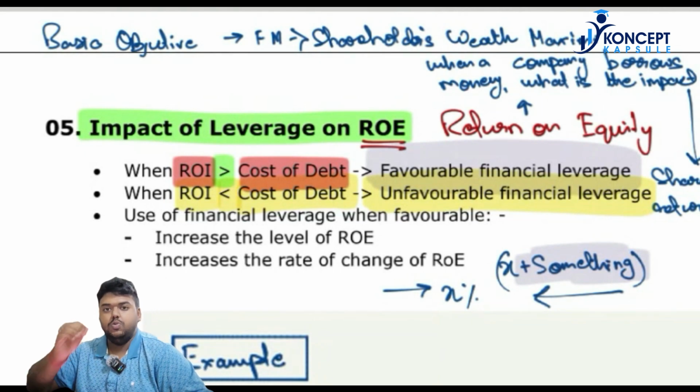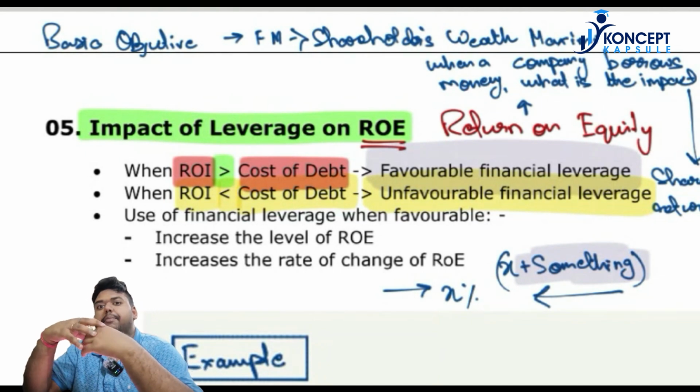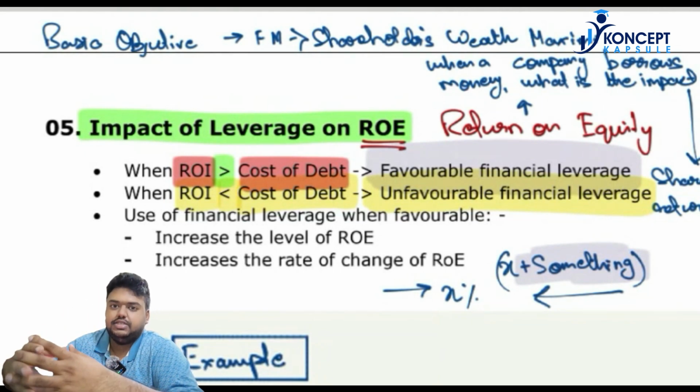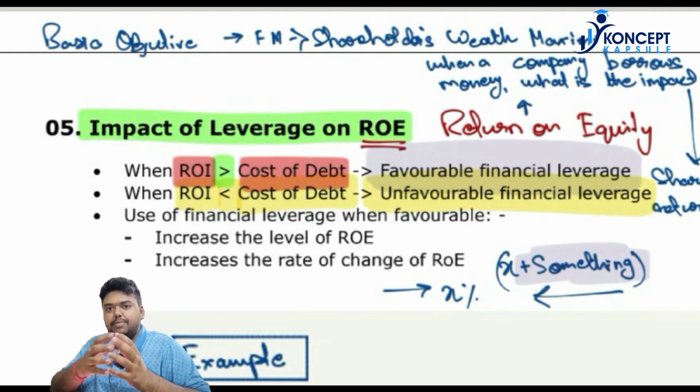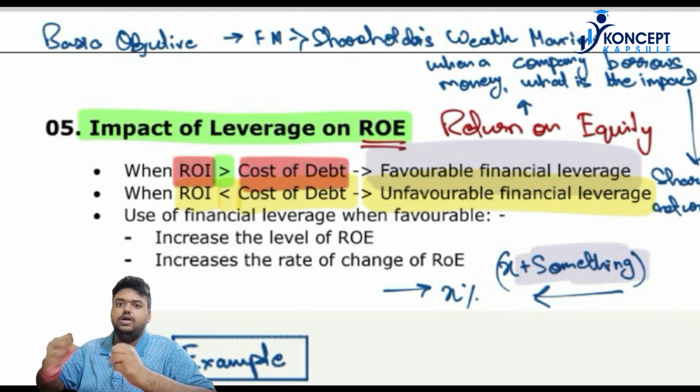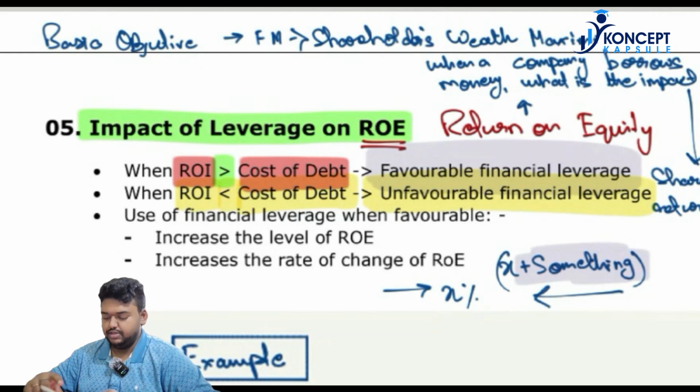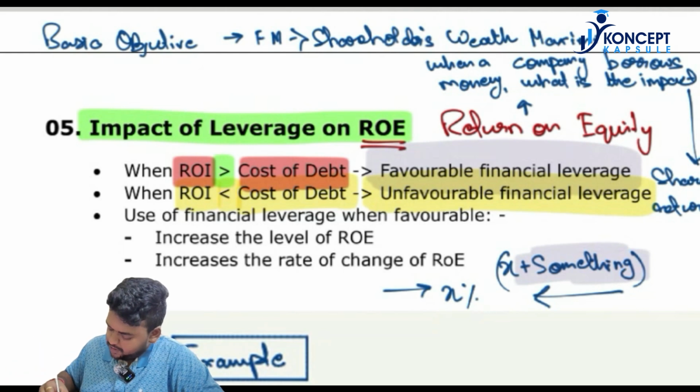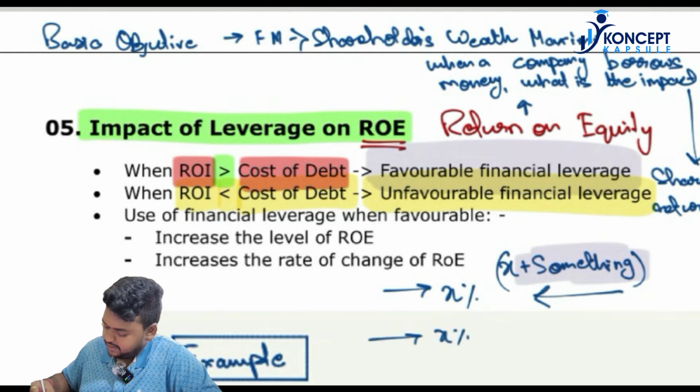Yes. What it is saying is that if the amount that you are able to earn from your business is lower than the rate at which you are borrowing the funds, then what will happen? You are borrowing at X percent and you are able to earn X minus something.